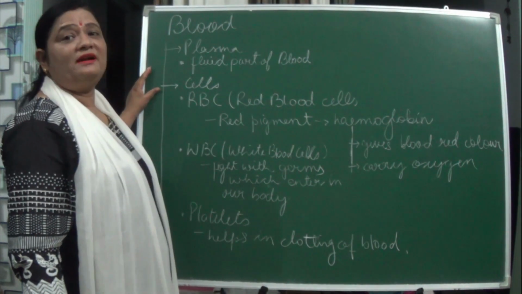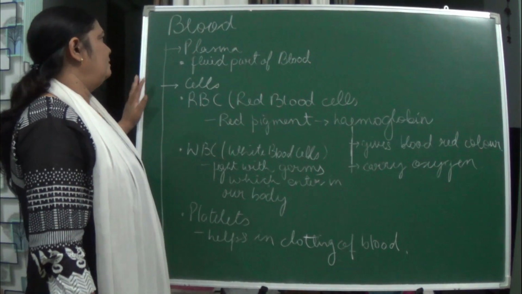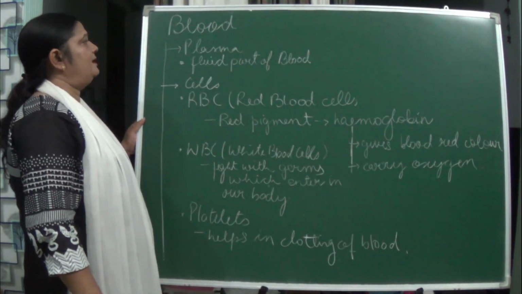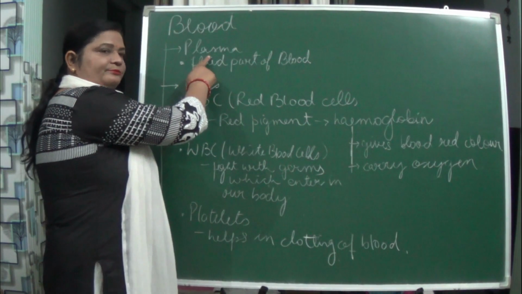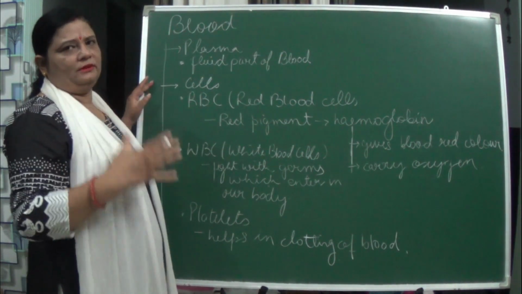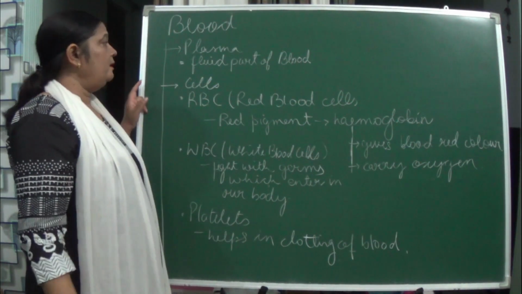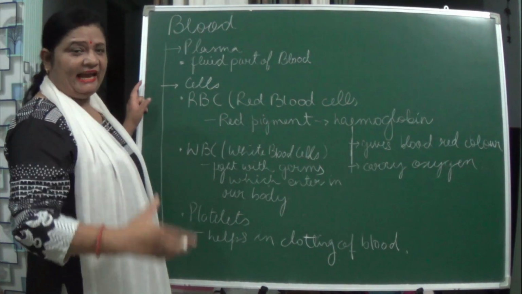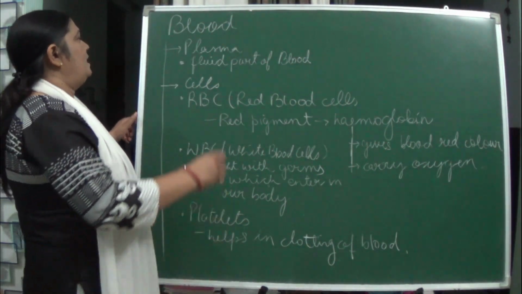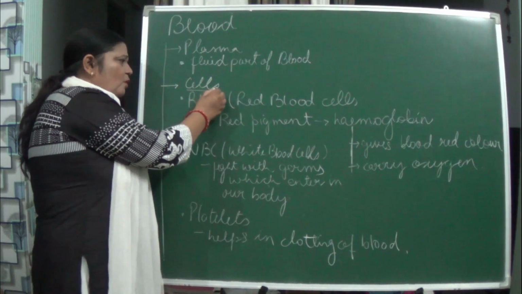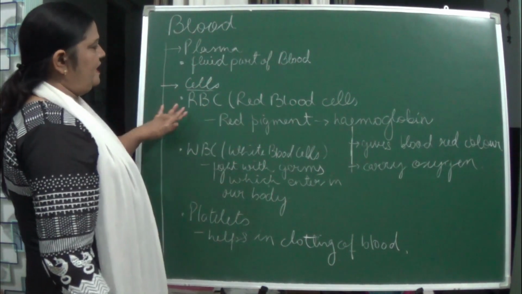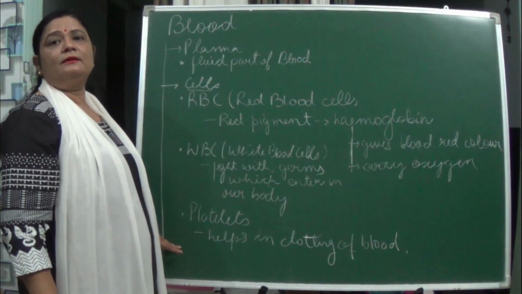Now let us study about the components of blood. What does this blood consist of actually? The main constituent of blood is what? Plasma. This is the fluid part of the blood. It is light yellow in color, or you can say the color of the egg. Now it consists of a number of small microcells also. That is the RBC, WBC and platelets.